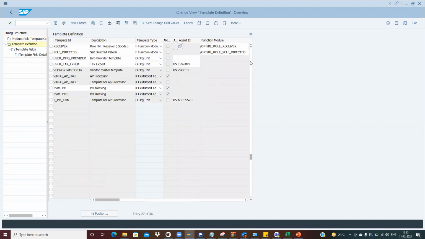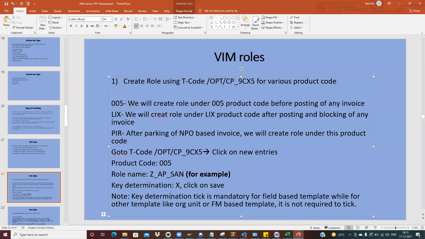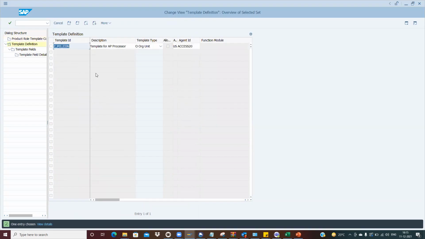Let me select this one. I have put the role name as ZAP_SAN. Let me put the same thing. Here, this is what I was talking about, the template type: field-based template, org unit template, and the function module-based template.